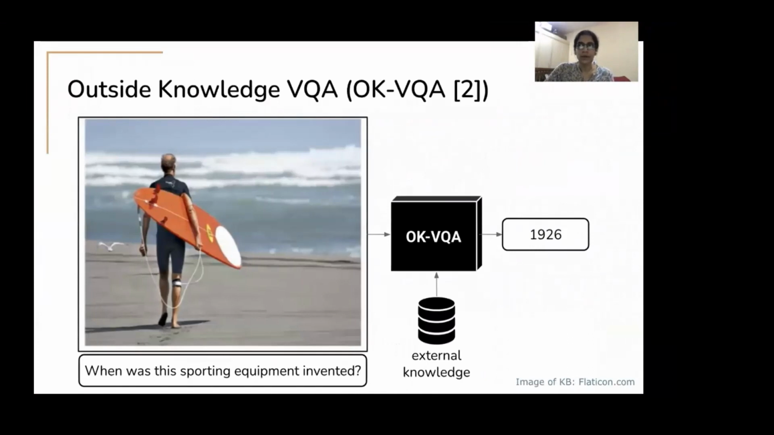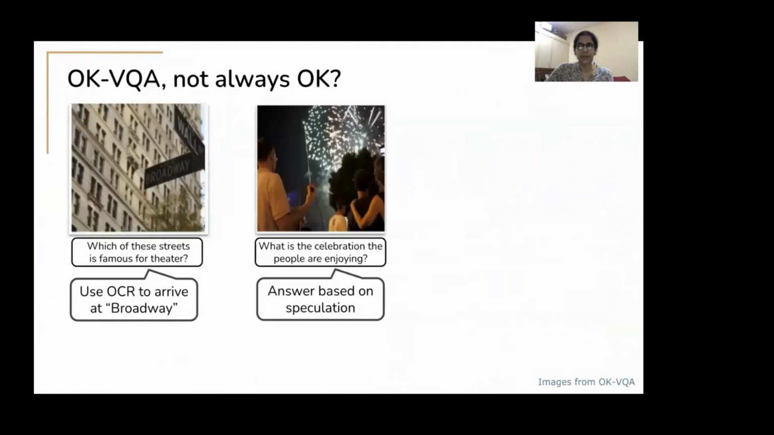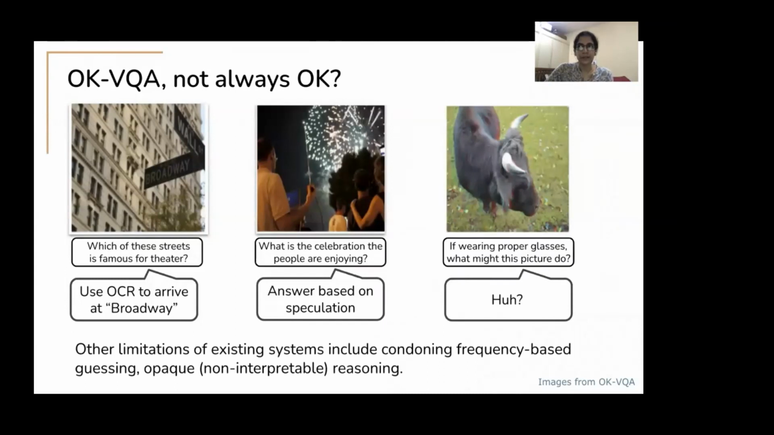Now, the OKVQA task was introduced in 2019, and in this data set, we observed many of the questions could not be accurately answered even with outside knowledge. So some questions required OCR, others were speculative in nature, and some questions are vague in their description, and hence the answers are unclear. Current OKVQA systems treat the problem as a classification problem over the K most frequent answers in the training set, and due to large train test overlaps, frequency-based predictions are often rewarded. Also, the reasoning process of existing systems is uninterpretable.